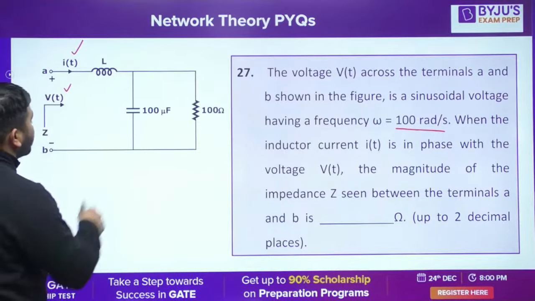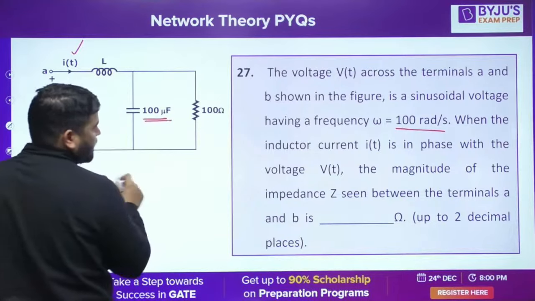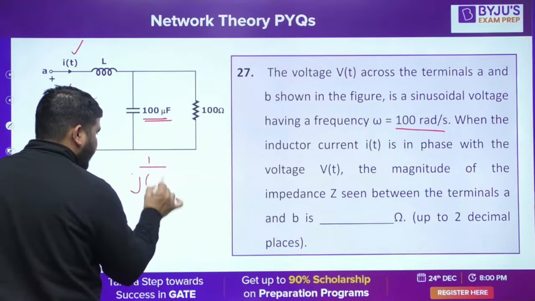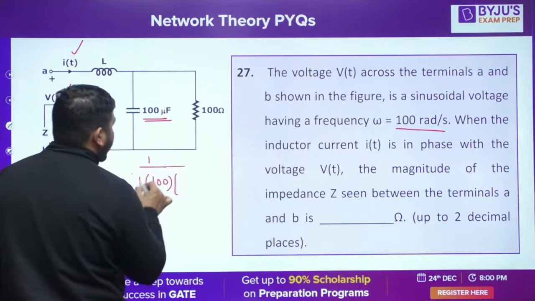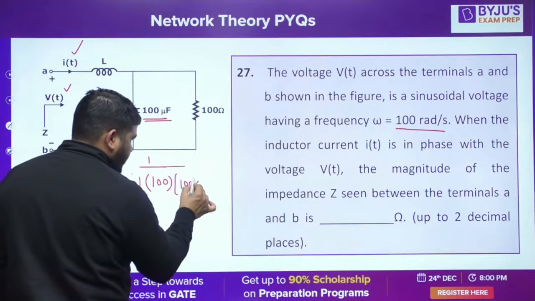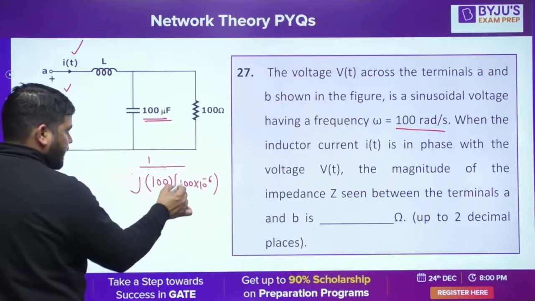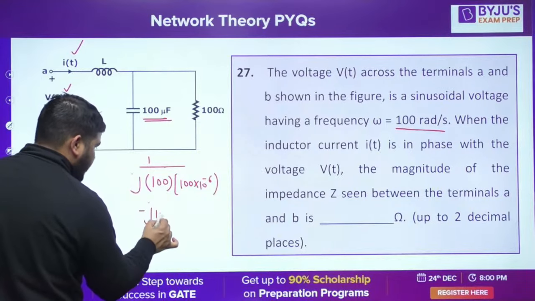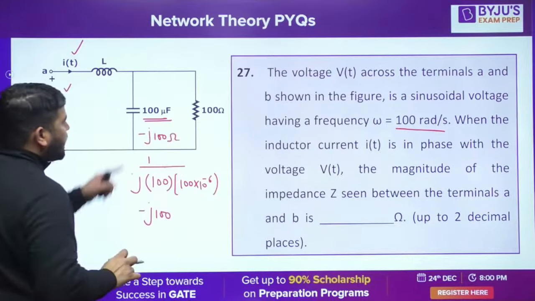Let's calculate it. First of all calculate this impedance. It will be 1 upon j omega C. Omega is 100, C is 10 raised to power minus 6. So 1 upon j omega C will be minus j 100. Is it fine guys? It will be minus j 100. So we have calculated this impedance.